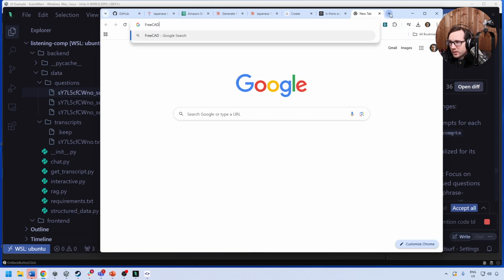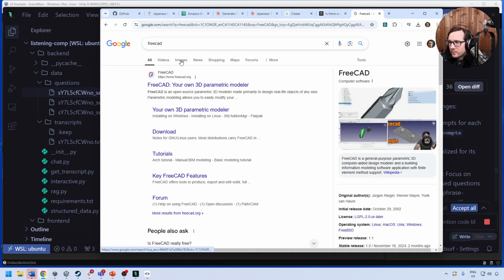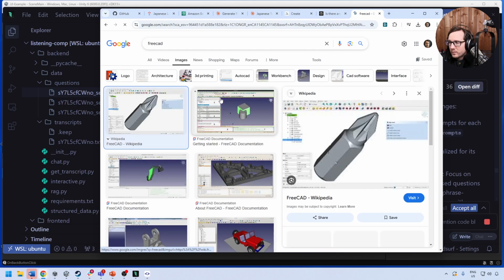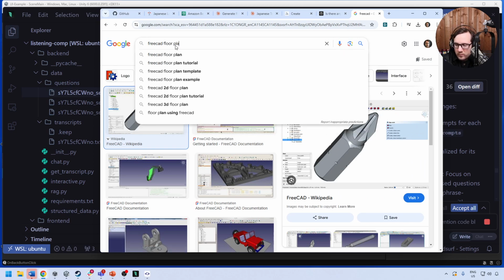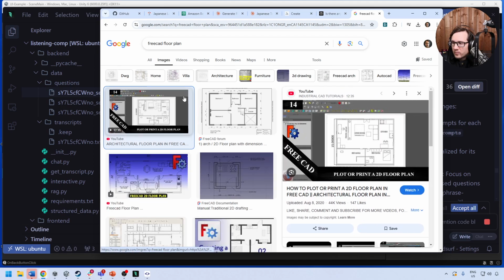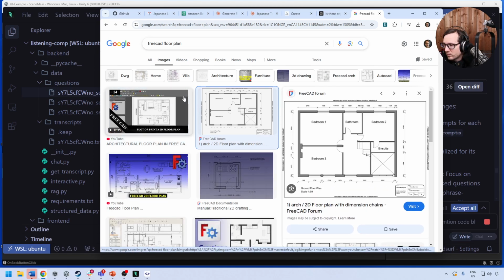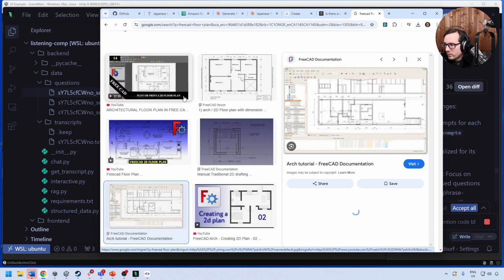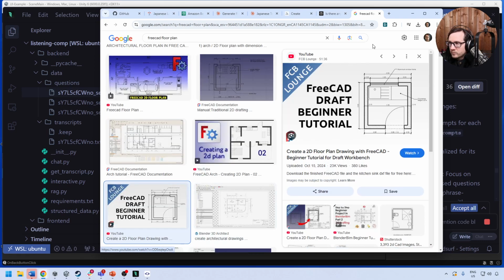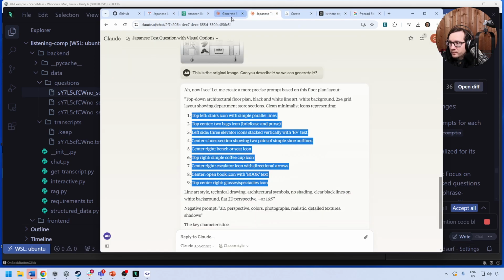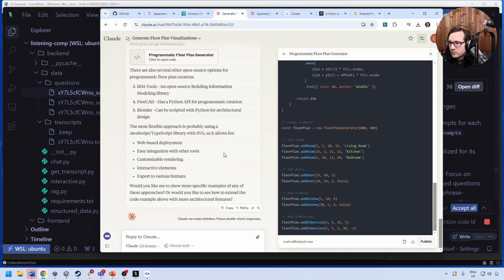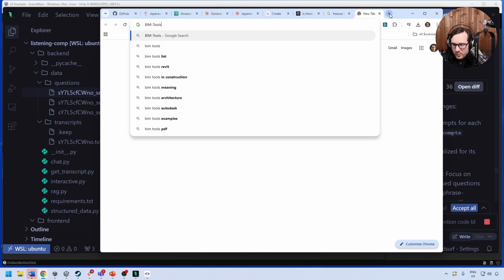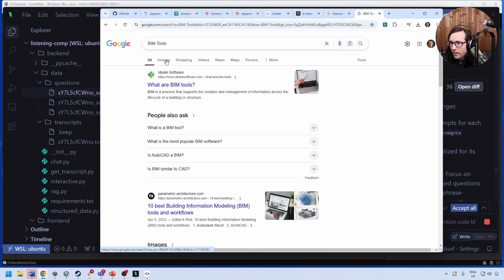I don't know what FreeCAD is. Let's take a look here. So FreeCAD is one, an open source building information modeling tool. Let's take a look at this one. Blender. We're not going to use Blender. That's insane.